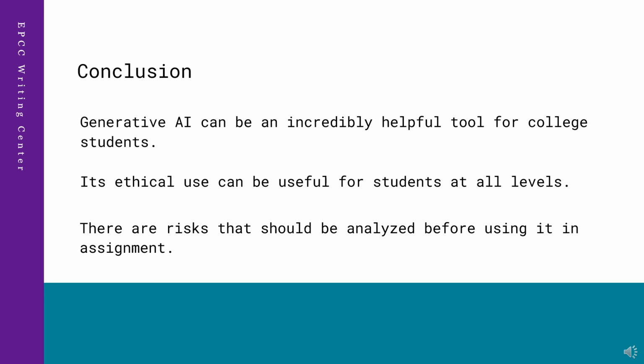Conclusion. Generative AI can be a helpful tool for students. It can help brainstorm, provide leads, resources and solutions, or help explain subjects and ideas. Its ethical use can be very useful for students and writers at all levels. There are risks that should be analyzed before using something generated by AI for an assignment, such as a lack of resources, accuracy, and misinformation.